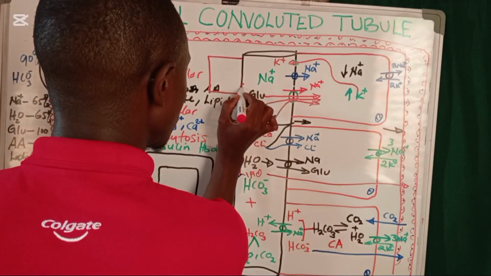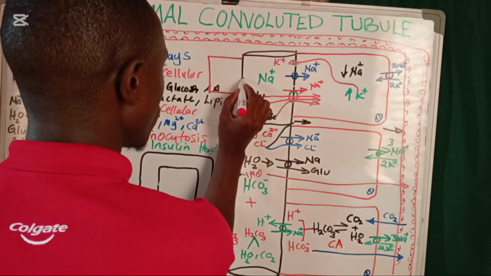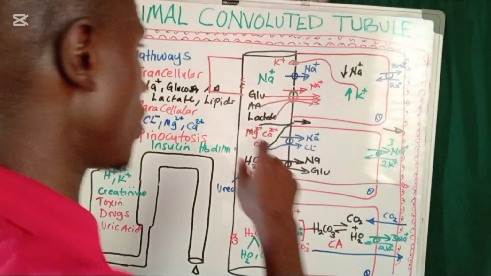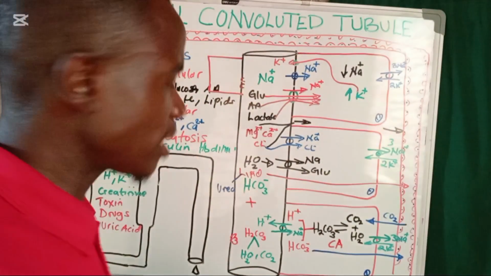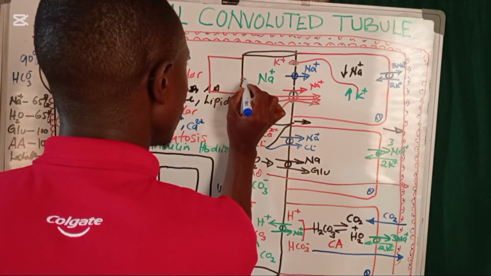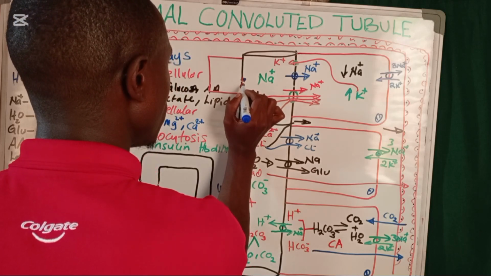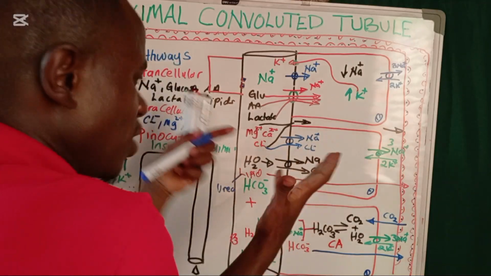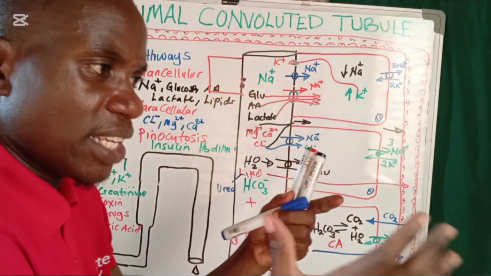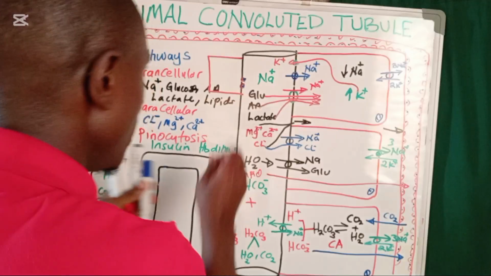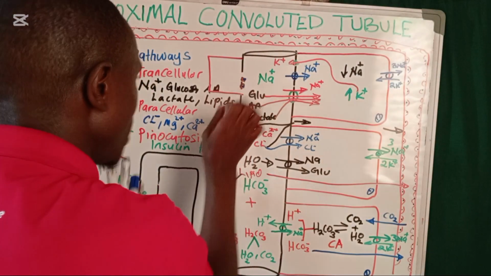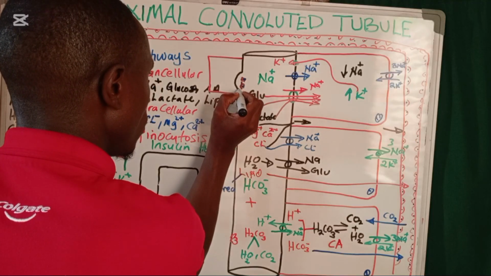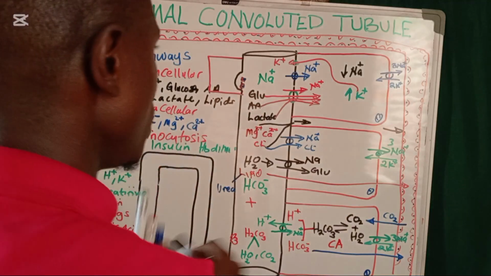Now, on the luminal side of these cells, you're going to have receptors for these HB dimers, and also receptors for insulin. What happens is that insulin will come and bind on these receptors, and so will the HB dimers. Then we're going to have an invagination. This invagination is going to take in all these substances that are bound to these receptors.